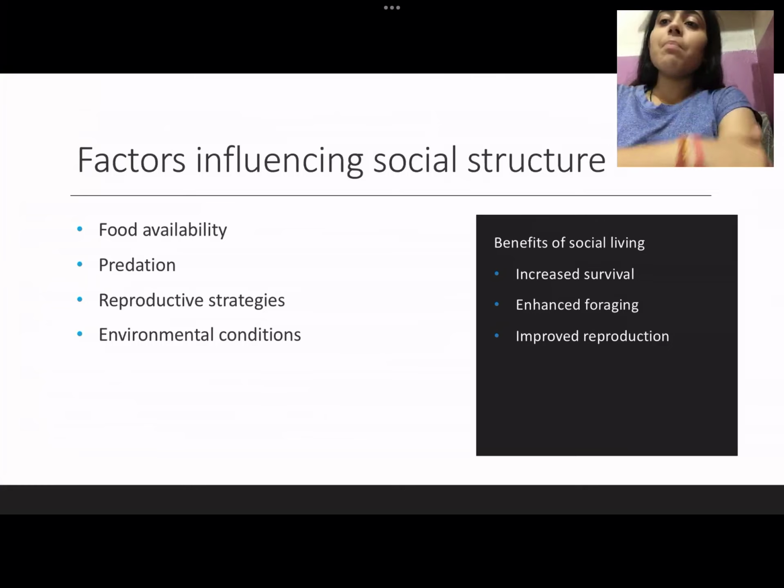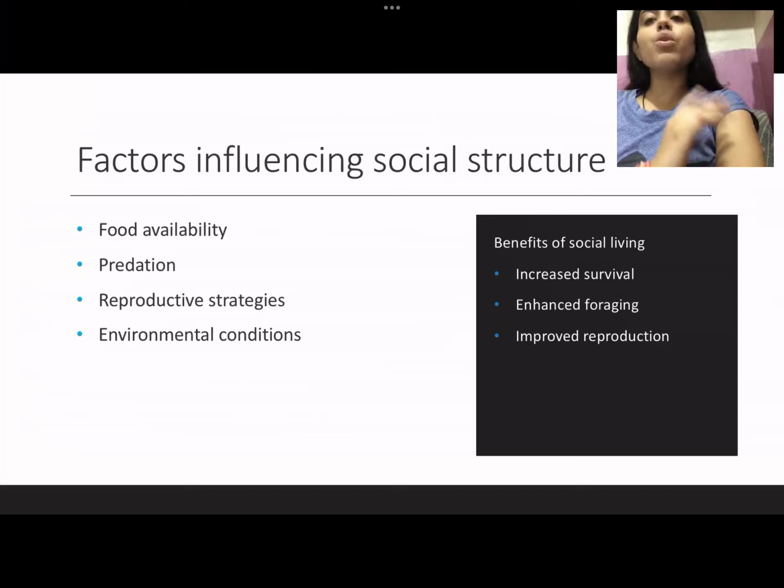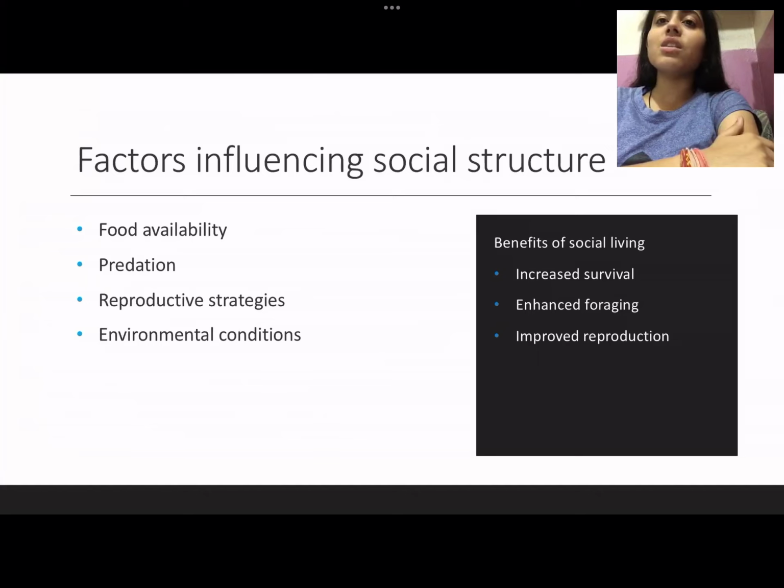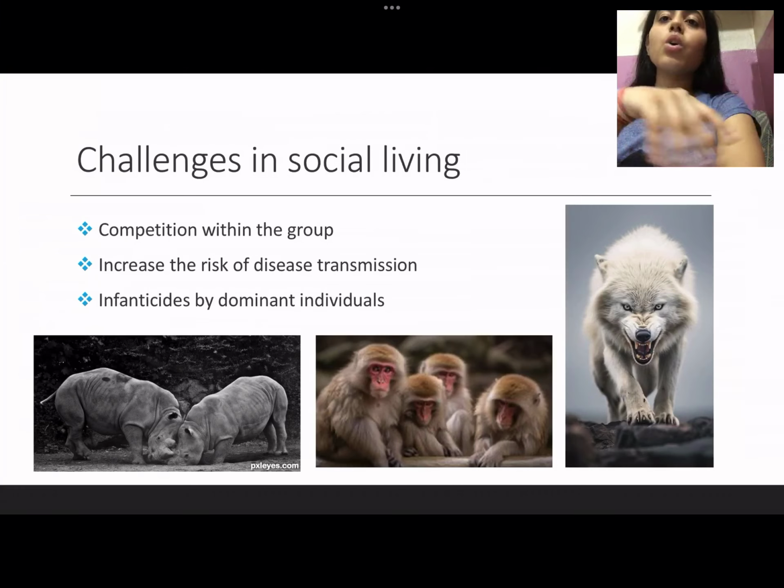Next, when we talk about the benefits of social living, the first thing is increased survival, the second is enhanced foraging, and another is improved reproduction. So these were the factors and benefits of social living, which we have to consider when we talk about organisms or individuals living together in a group.